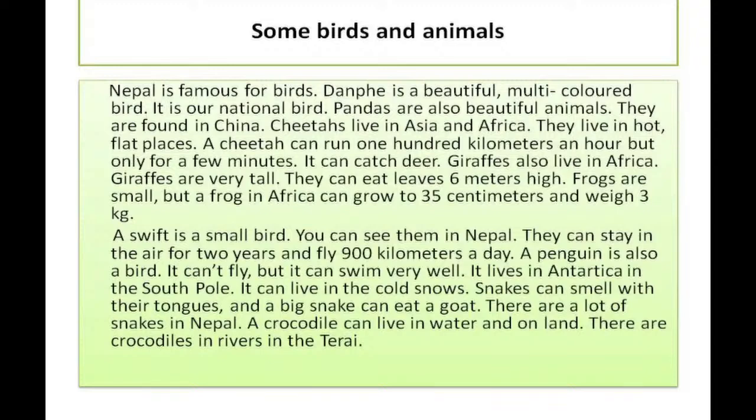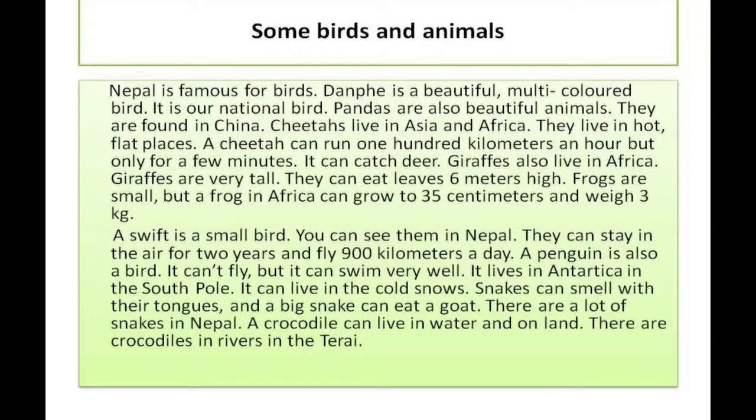Okay, I guess all the students have got book. So, please open your book and I will read it and listen to me carefully so that whatever difficult words are there, you will be able to pronounce it properly. Okay, the lesson name is Some Birds and Animals. That means we will be getting some information about some of the birds and animals. And I know that you are very much familiar with the birds and animals which are listed in this lesson, but we will explore some new information about these birds and animals.